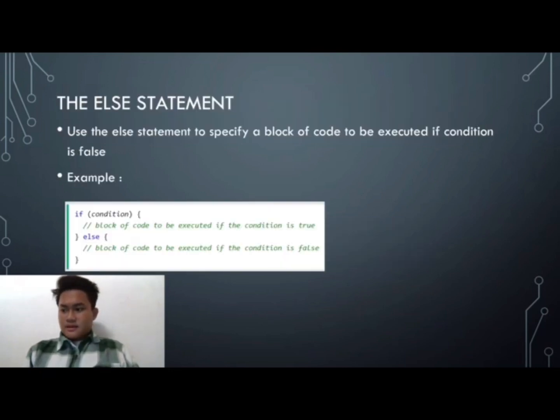Next, below is an example of the else statement. Use the else statement to specify a block of code to be executed if the condition is false. Example: if condition, block of code to be executed if the condition is true. Else, block of code to be executed if the condition is false.